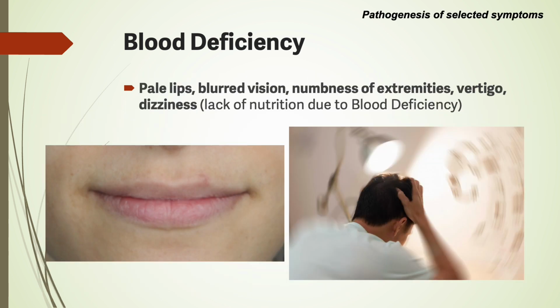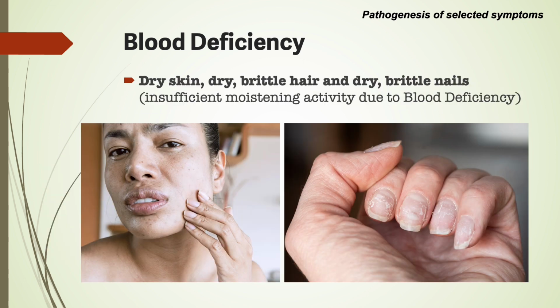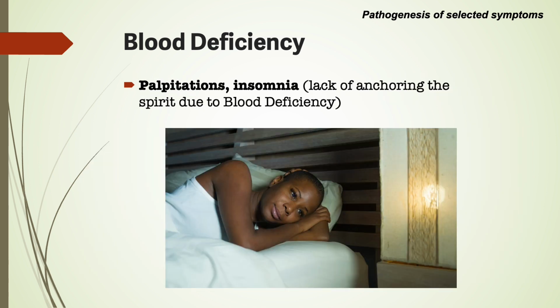Pale lips, blurred vision, numbness of extremities, vertigo, and dizziness are due to lack of nutrition due to blood deficiency. Dry skin, dry brittle hair, and dry brittle nails indicate insufficient moistening activity due to blood deficiency. Palpitations and insomnia indicate lack of anchoring the spirit due to blood deficiency.